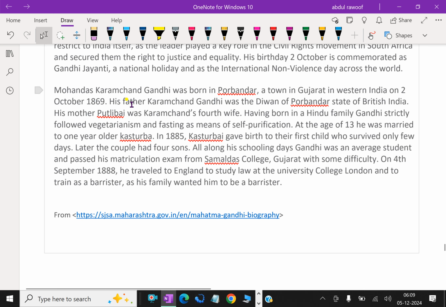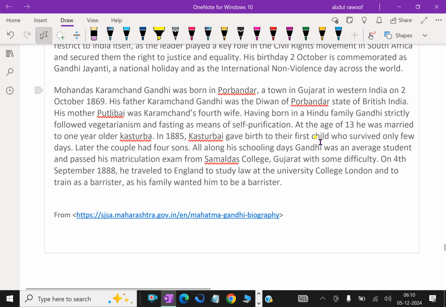Mohandas Karamchand Gandhi was born in Porbandar, a town in Gujarat in western India, on 2 October 1869. His father, Karamchand Gandhi, was the Diwan of Porbandar state of British India. His mother, Putli Bai, was Karamchand's fourth wife. Born in a Hindu family, Gandhi strictly followed vegetarianism and fasting as means of self purification.